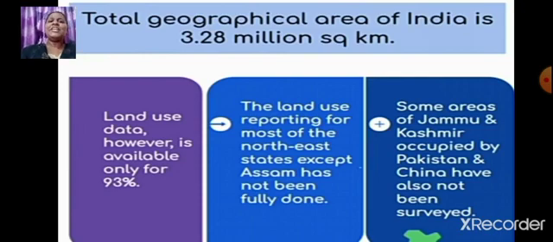Land use data, however, is available only for 93%. Why is it so, students? Only for 93% the land use data is available. Let us try to understand. The land use reporting for most of the northeast states except Assam has not been fully done. And another reason is some areas of Jammu and Kashmir, which are occupied by Pakistan and China, have also not been surveyed. So due to these reasons, the land use data is available only for 93%.